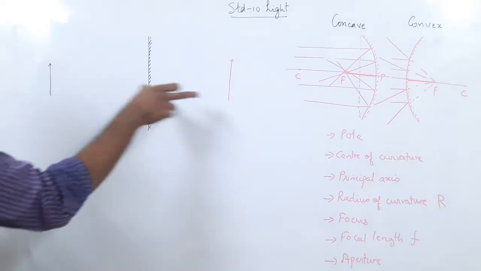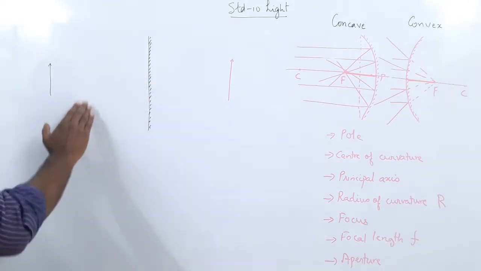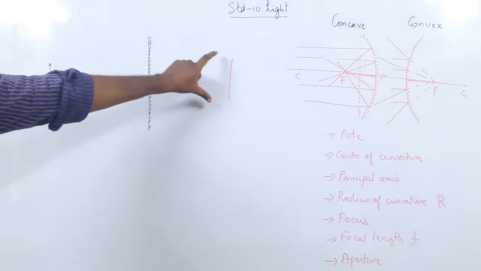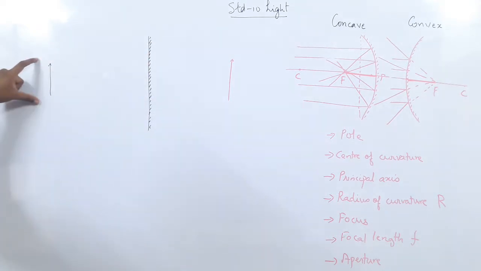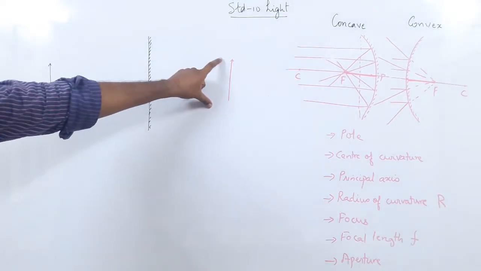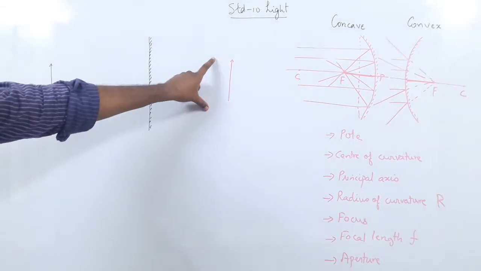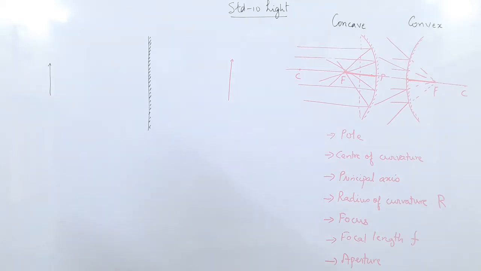So distance remains the same. Okay? But the remaining things, that it always remains erect and virtual. You can see the head remains up. Always erect and virtual. Always of the same size, but laterally inverted. So things are not changing here.